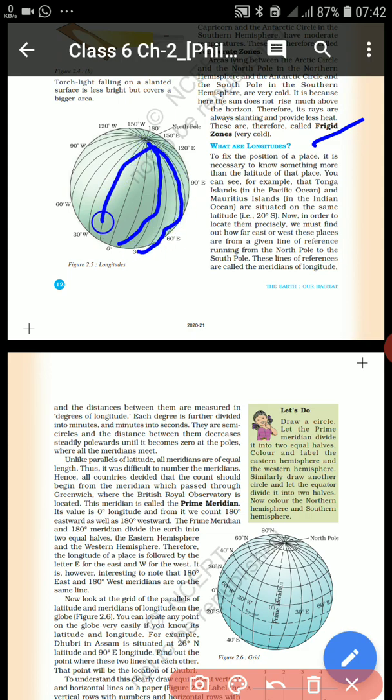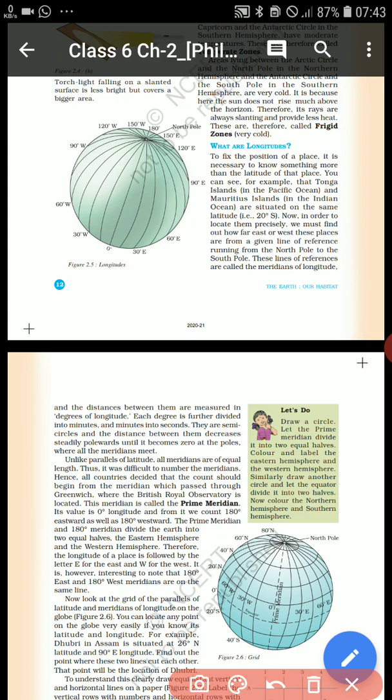These lines are of equal length, all starting from the North Pole and going to the South Pole, and these are known as the meridians of longitude.